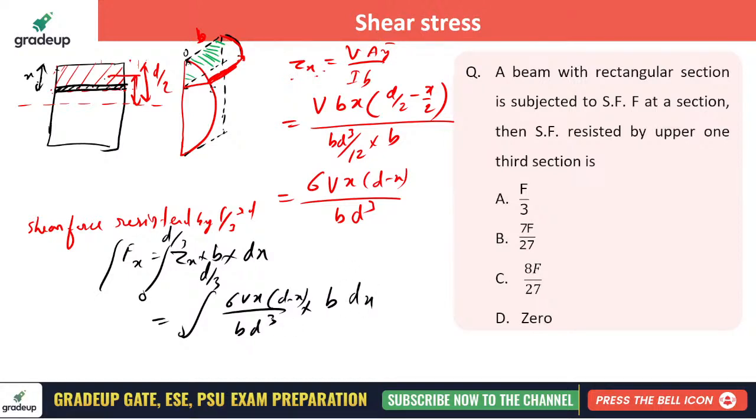Now b and b will get cancelled. Simply if you integrate from 0 to d by 3, you will get 7V by 27. This is the total force resisted by the top 1/3 of the section.